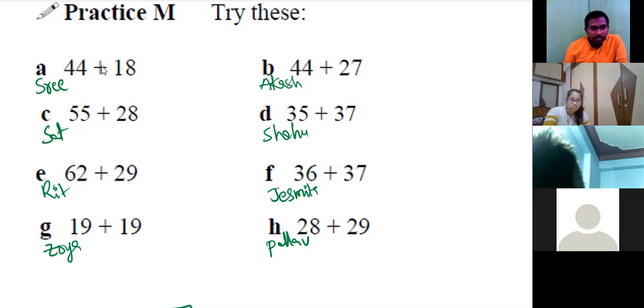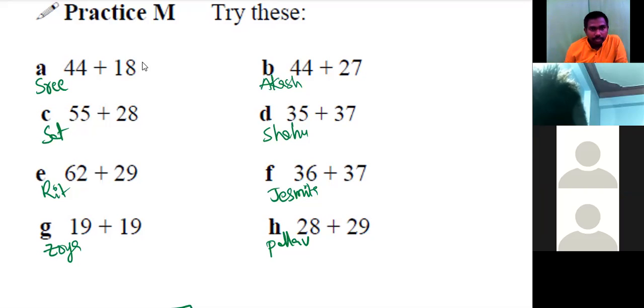Srihita, shall we start? Yes, sir, I'm ready. Sir, 18 is close to 20, so 44 plus 20, which is equal to 64. As we added 2, we need to subtract 2. 64 minus 2 is equal to 62. Very good. 62.